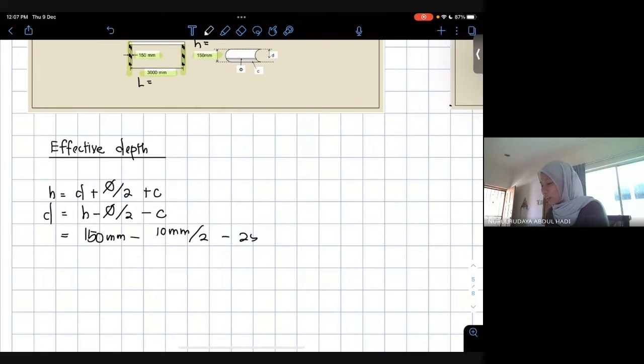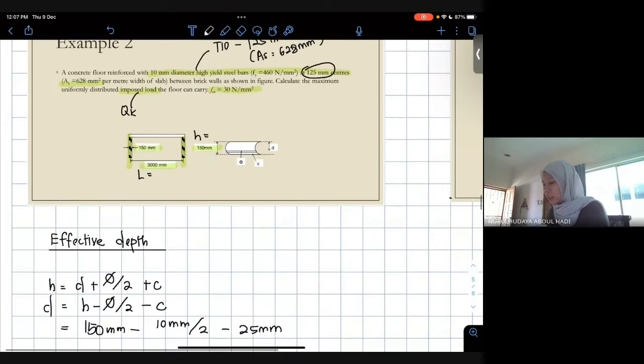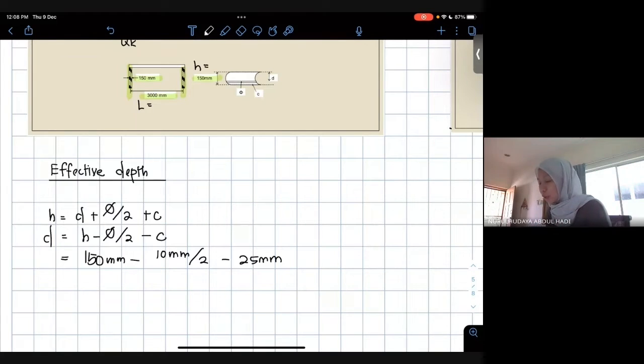Just use concrete cover 25, although in the question it is not stated what the exposure for the slab is. But you can tell that the slab has no problem, because it is not being exposed to the weather so much. Usually this slab sits inside a house, or the slab is not in direct contact with the ground. Usually a thicker concrete cover is used for designing footings, because footings are exposed to the ground, as in soil. But for slab, 25 mm is enough.